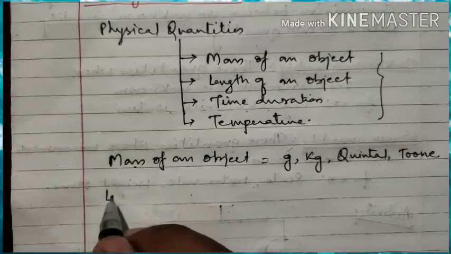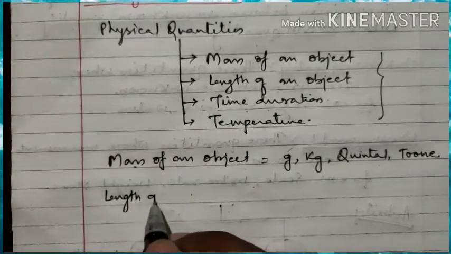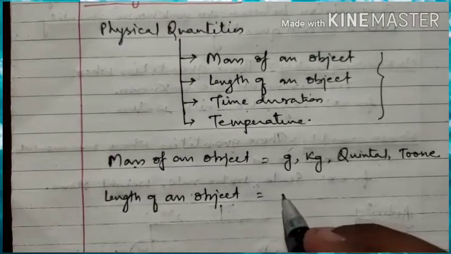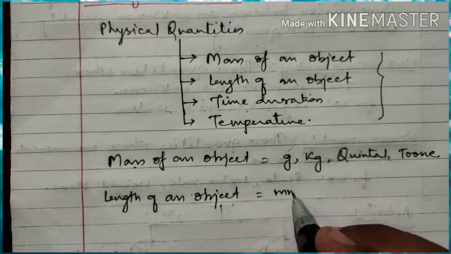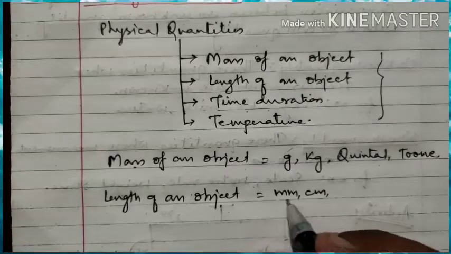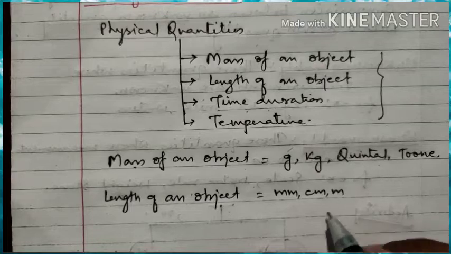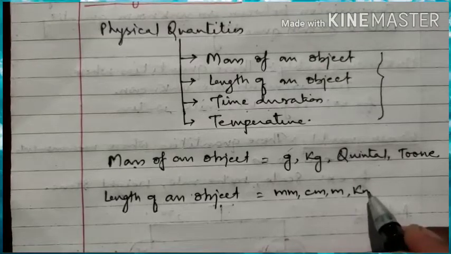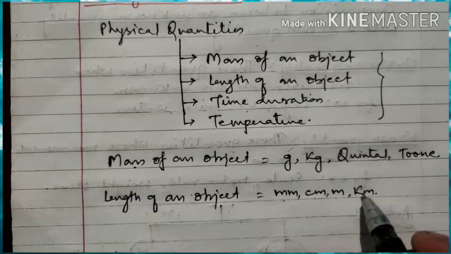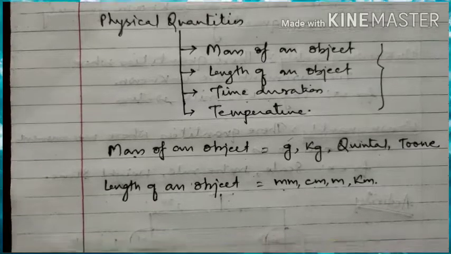Now if we are talking about the length of an object, what will be the unit? The smallest unit is the millimeter. Then centimeter, greater than millimeter. Then we can take meter also. Then at the last we will take kilometer. These are the units for measuring the length of an object.